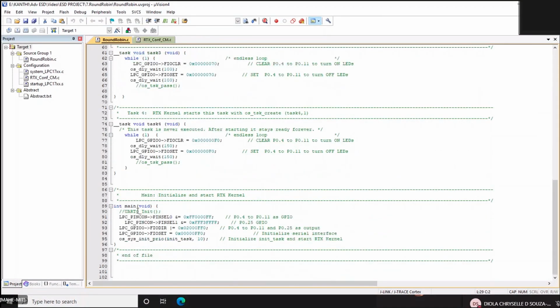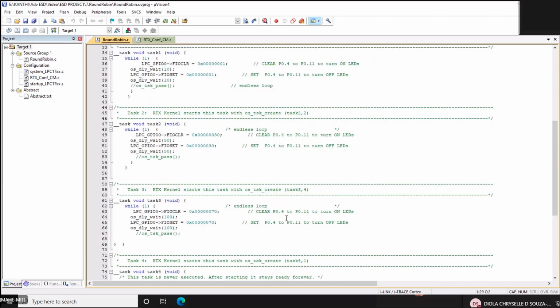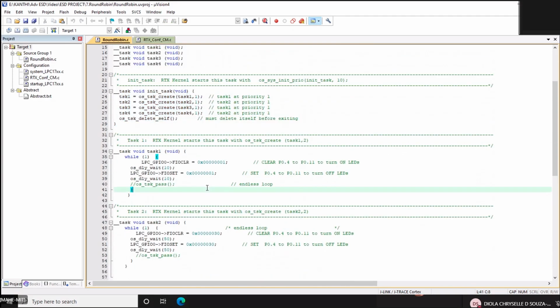So in the main, I'm selecting the LEDs, and making those output direction. Okay, and set the LEDs initially. So call the system initialization function for all this. This is as usual. So I'm just using the LED, that's it. Okay. So I'm not using any message, so there is no UART function, nothing. It's very simple. So let me start with your task.